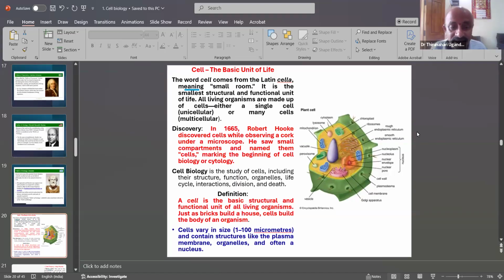Then definition: a cell is the basic structural and functional unit of all living organisms. Just as bricks build a house, cells build the body of the organisms. It means construction of the body. The cell is fundamental and also a living part, a metabolic activity conducting part. Cells vary in size, 1 to 100 micrometers, and contain structures like the plasma membrane, organelles, and often